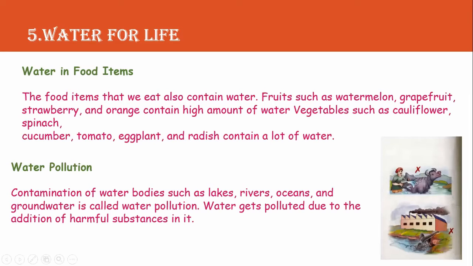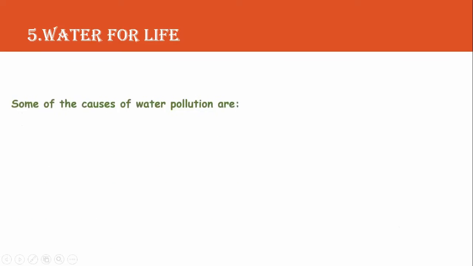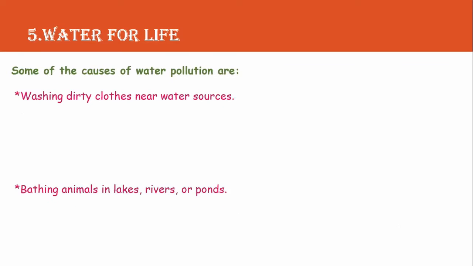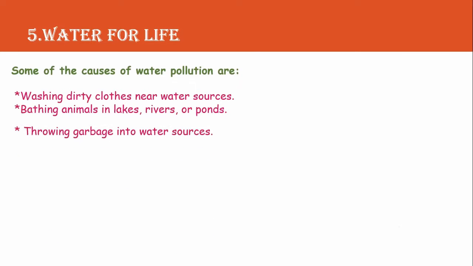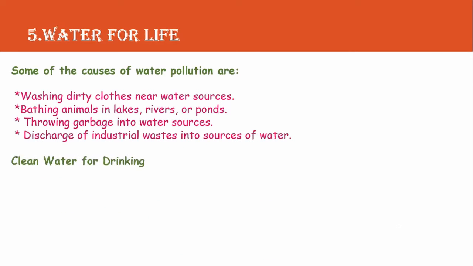So as you can see here in the picture, these are the methods by which we pollute water. So giving a bath to an animal in fresh water, we are making the water dirty. Factories, okay, the waste, the chemicals from the factories are released in the water bodies. So this makes the water impure. So let us have a look at some of the causes of water pollution. What are some of the causes or some of the methods by which water gets polluted?